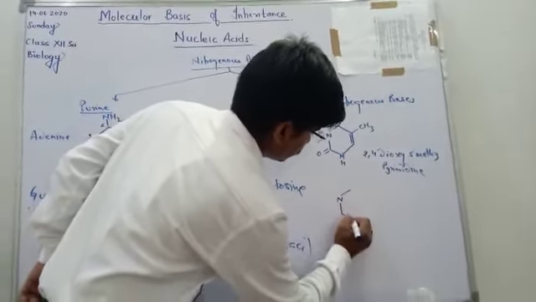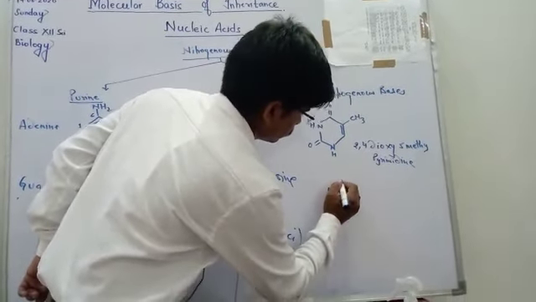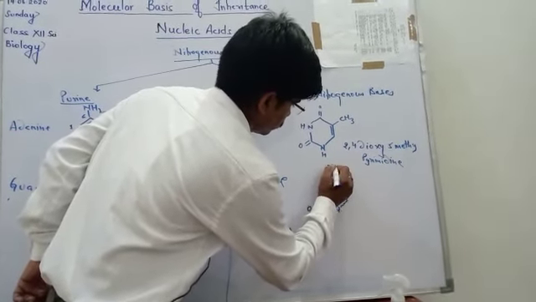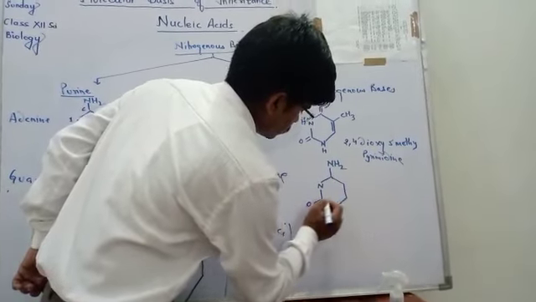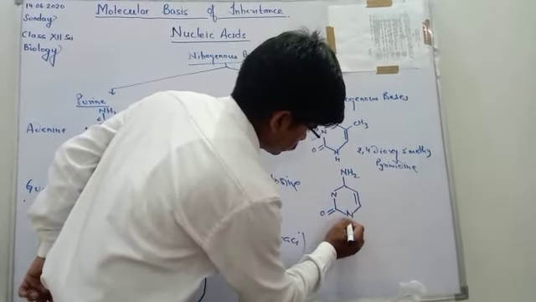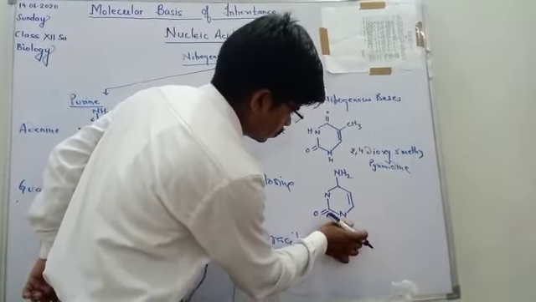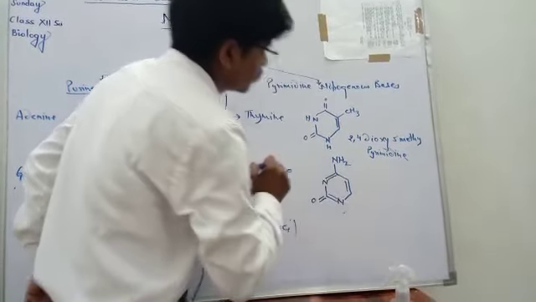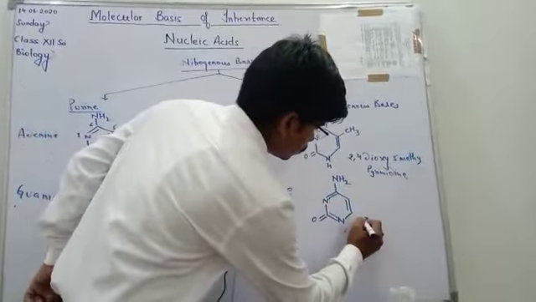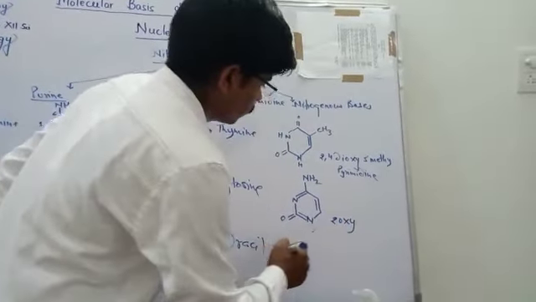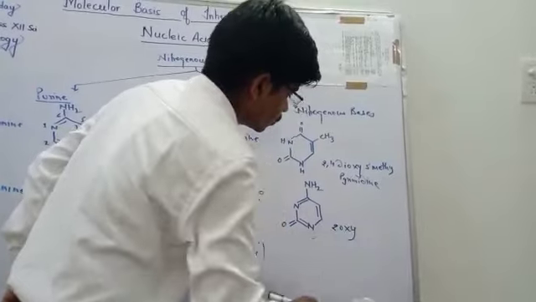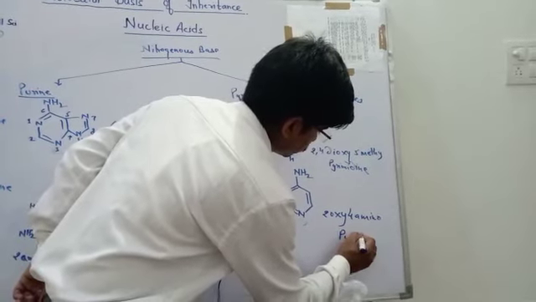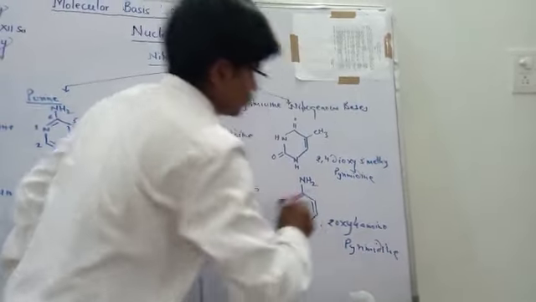For cytosine, it is 4 amino 2 oxy pyrimidine.